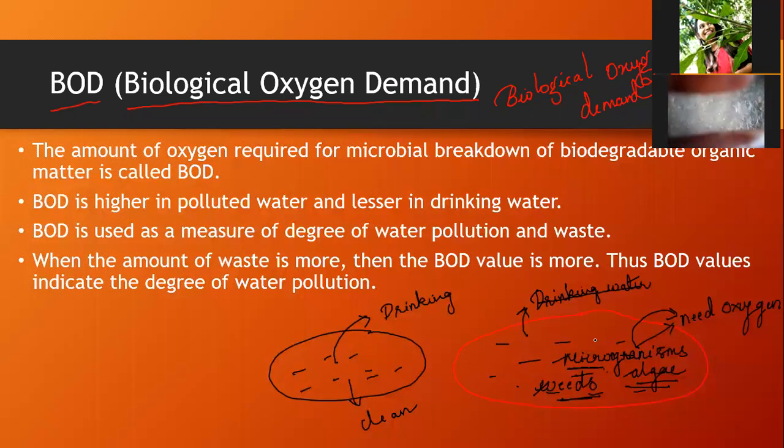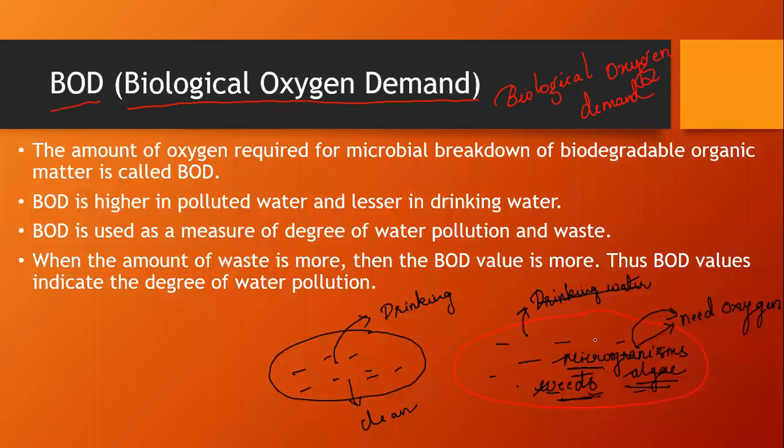Why do they do it? Because, for example, if the water has less biological oxygen demand, it means the water is demanding less oxygen, that means the water is clean and it is drinking water. Whereas if the demand for oxygen is high, that means the water is unfit for drinking. If the BOD value is less, the water is fit for drinking. If the BOD value is more, then it is unfit for drinking.